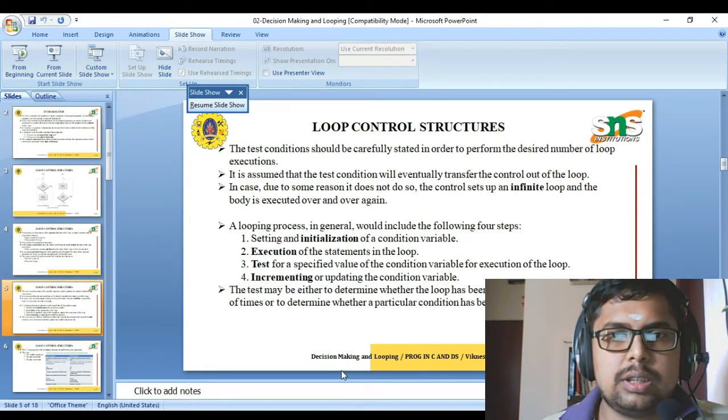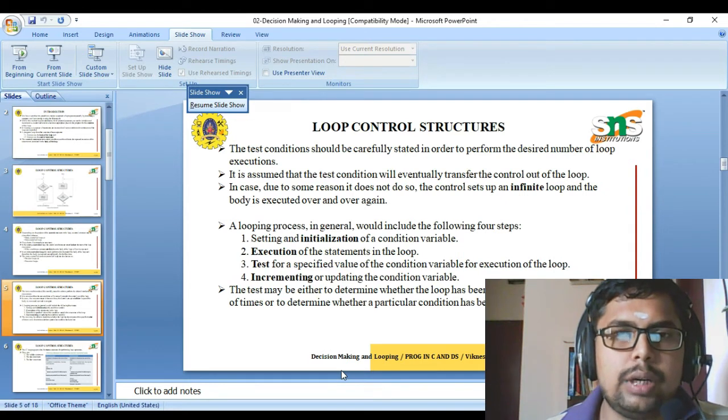Now, the loop control structure. A test condition should be carefully stated in order to perform the desired number of loops of the statement. It is assumed that a test condition will eventually transfer control out of the loop. If the test condition is true, the loop will get executed. If the test condition is false, the control comes out of the loop. In case, for some reason, the condition is wrong, the control goes into an infinite loop. An infinite loop is nothing but the body of the loop getting executed over and over again.